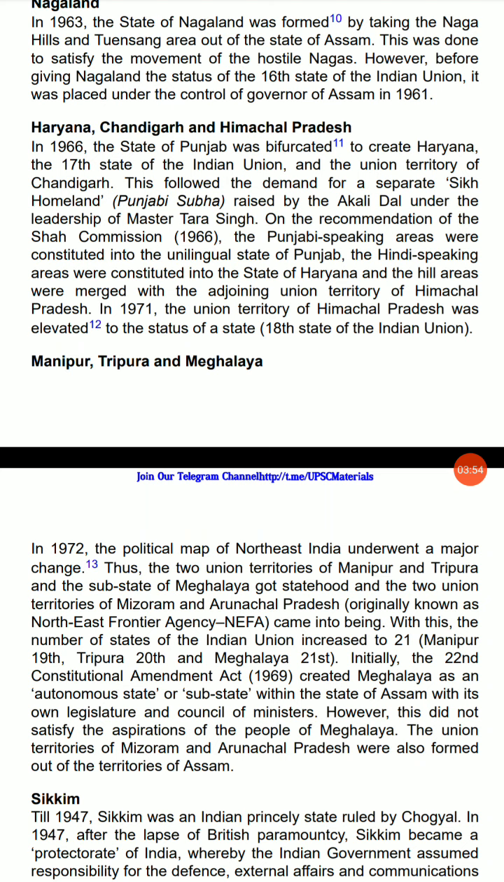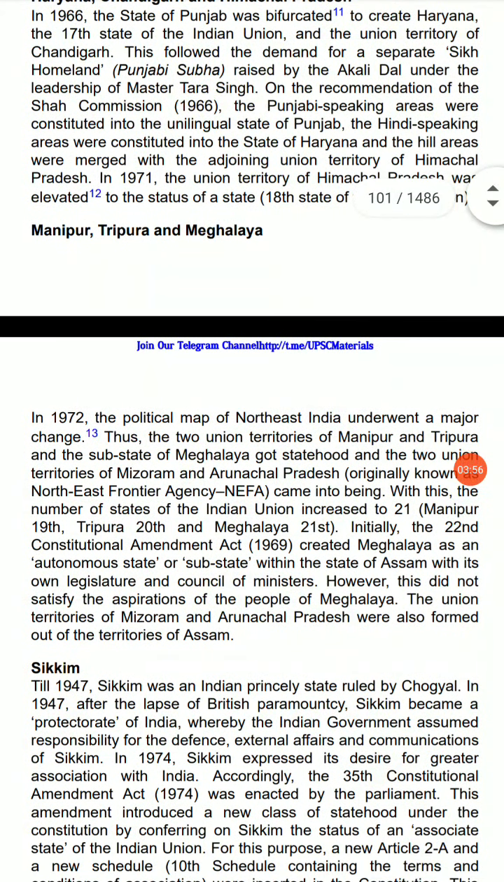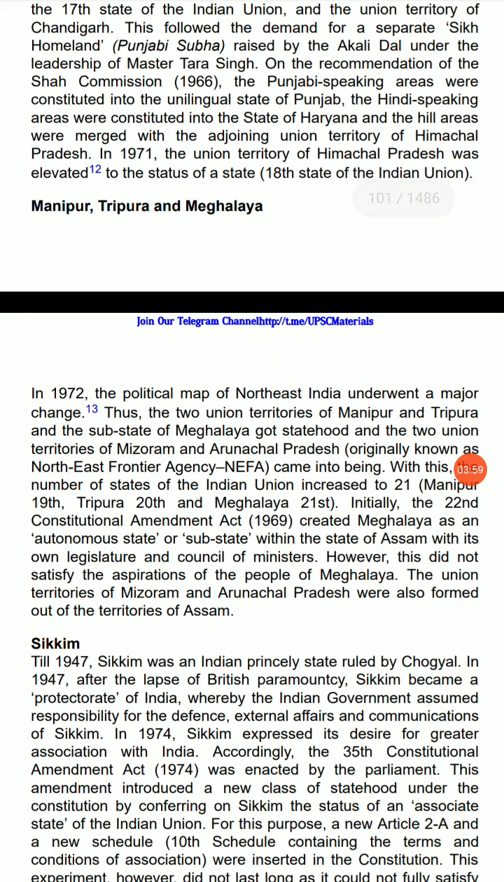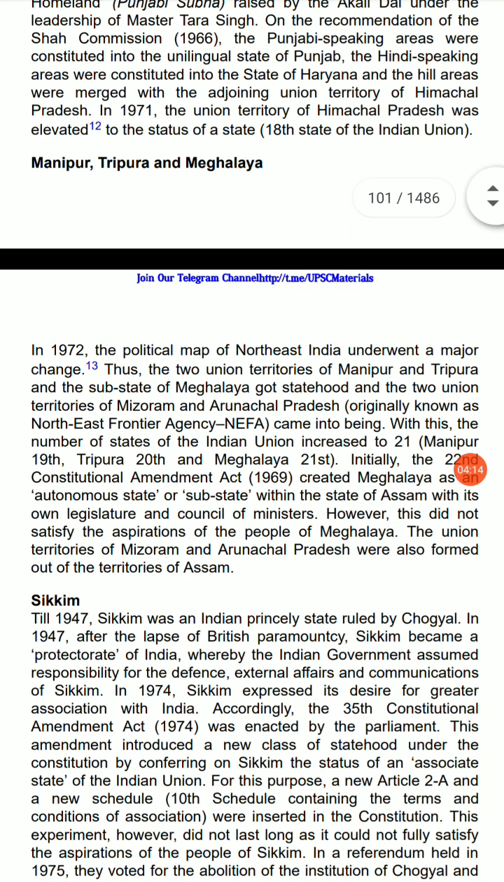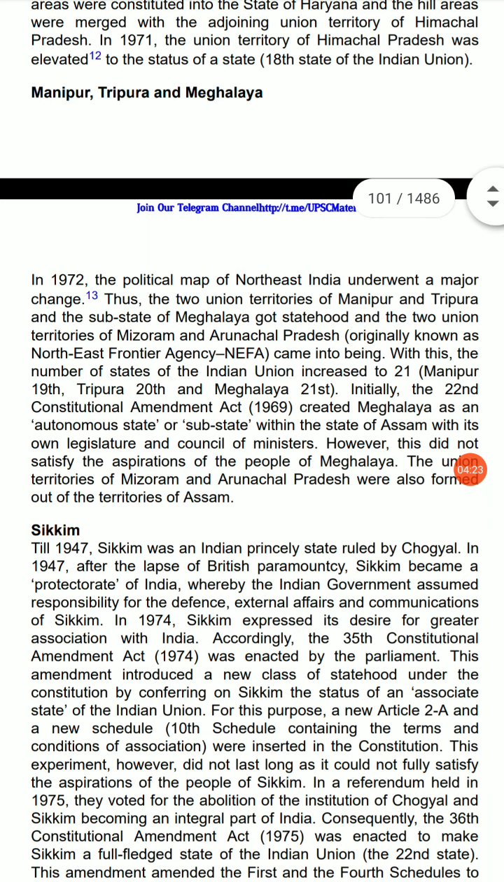On the recommendation of the Shah Commission 1966, the Punjabi-speaking areas were constituted into the unilingual state of Punjab. The Hindi-speaking areas were constituted into the state of Haryana, and the hill areas were merged with adjoining Union Territory of Himachal Pradesh. In 1971, the Union Territory of Himachal Pradesh was elevated to the status of state, 18th state of the Union. Manipur, Tripura, and Meghalaya.